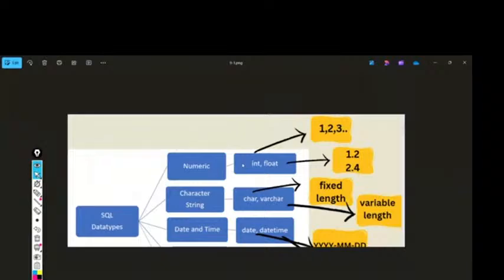Okay. So for salary, let me use float. Basically, it may accept decimal values also, right? It's not always like 1080. Sometimes you may have something like 1.2 lakhs. So that's the reason I used float here. For date of joining, let's use the date data type. Okay. Like this, we will define the data types.